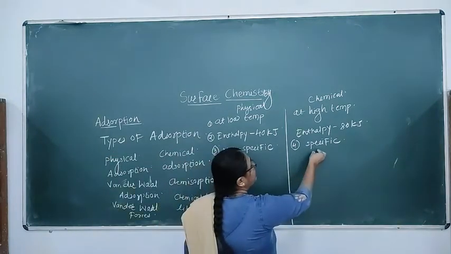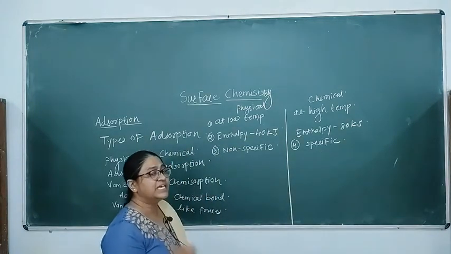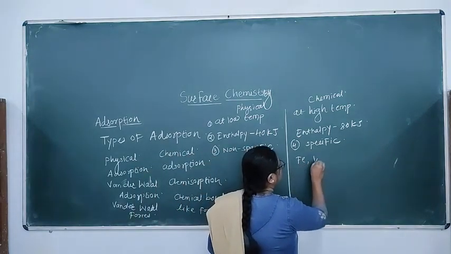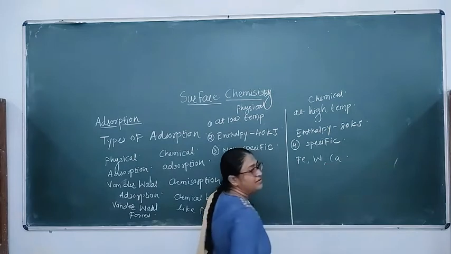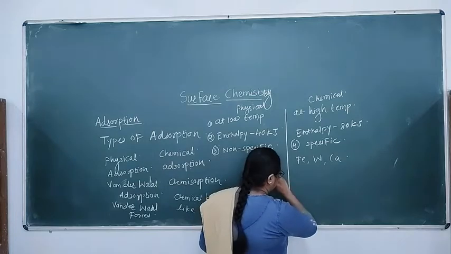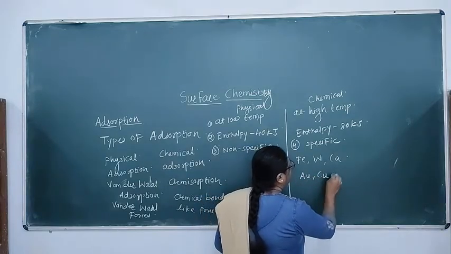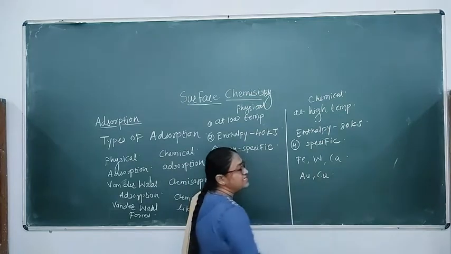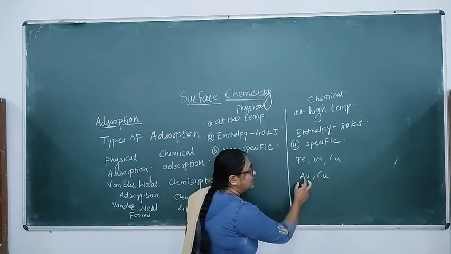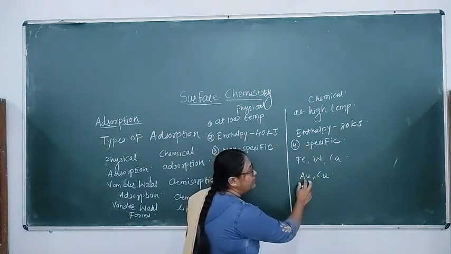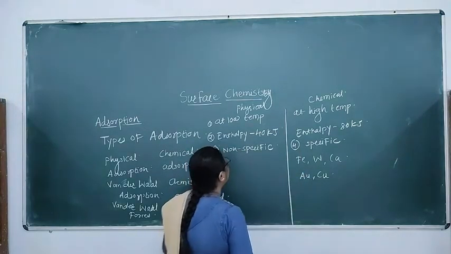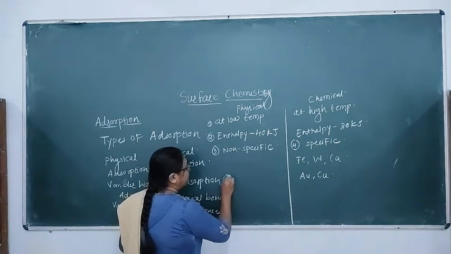While in chemical adsorption, nitrogen gas can chemically get adsorbed on metal surfaces like iron, tungsten, calcium, while it cannot chemisorb on gold or copper surfaces. On these surfaces, nitrogen cannot form chemical bond like forces. So this is very specific in nature, this is non-specific.